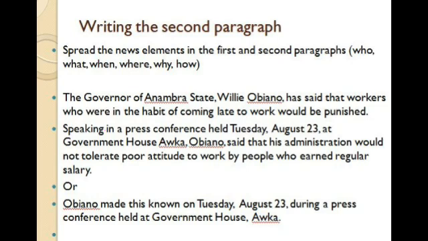If you look at the second paragraph, you will see that he brought in some of the elements that were left off in the first paragraph. That's why we said spread the news elements in the first and second paragraphs. The who, what, when, where, why, and how elements, spread them in the first and second paragraphs, possibly the third. But you can do that within the first 2 paragraphs. So if you look at the second paragraph, you will see that they brought in the when element in the second paragraph.